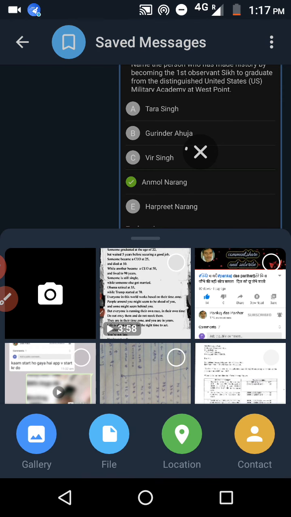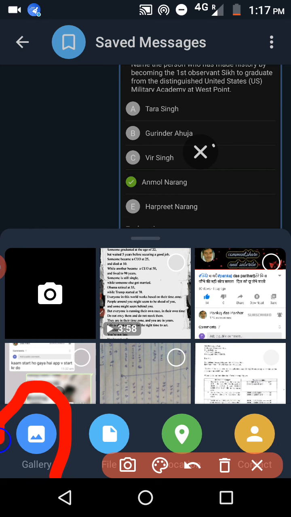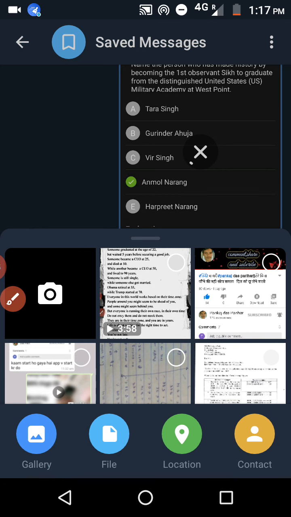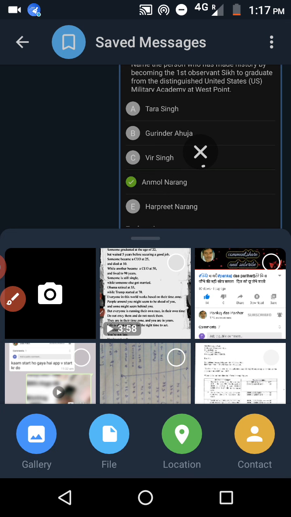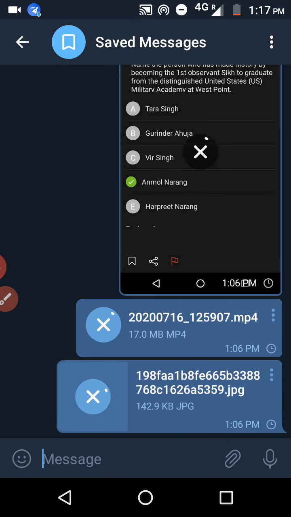Even you can select images from your gallery also. Even you can send files also. Files means, for example, documents, right? Some documents, even your mark sheet or other documents, you can send from this. You can share your live location. Even you can send your contacts by using this. And even you can share music files also. So these are very useful things.